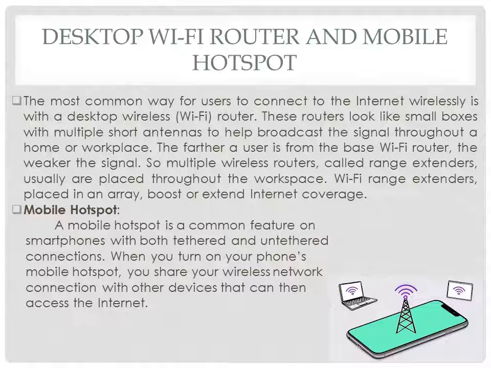The farther a user is from the base Wi-Fi router, the weaker the signal is. So, multiple wireless routers called range extenders usually are placed throughout the workplace. Wi-Fi range extenders placed in an array boost or extend internet coverage.